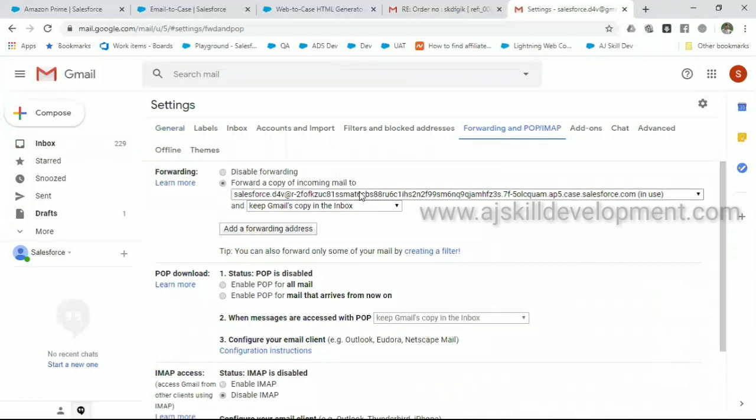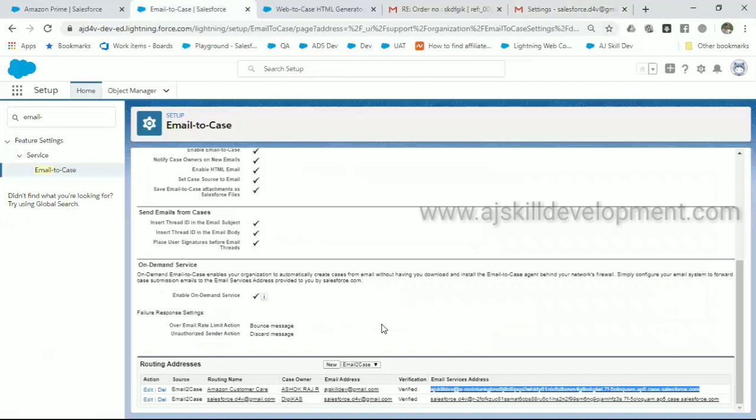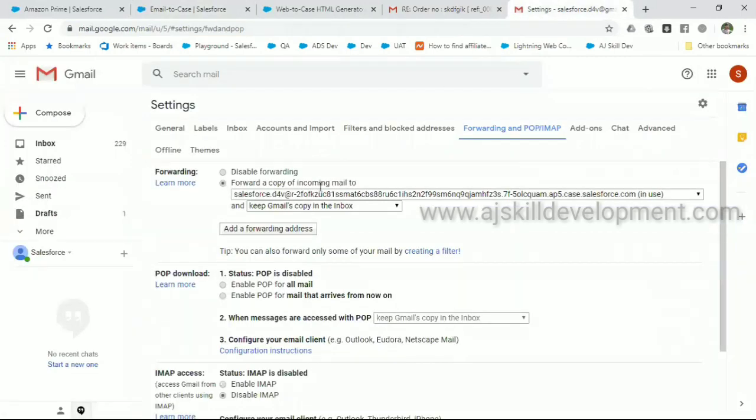Forward a copy of incoming email to this email address. Once you have forwarded it, all the emails you receive for this inbox will be forwarded to this email address, which means the emails you receive will automatically be captured within Salesforce. It's like you are configuring your email address within Salesforce. Salesforce will give you a temporary kind of email address. You will copy this address, go to your email client or email service provider, and tell them you will be forwarding a copy of the email.